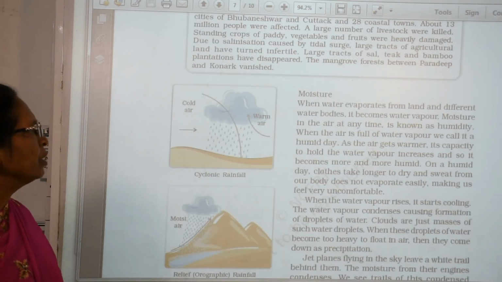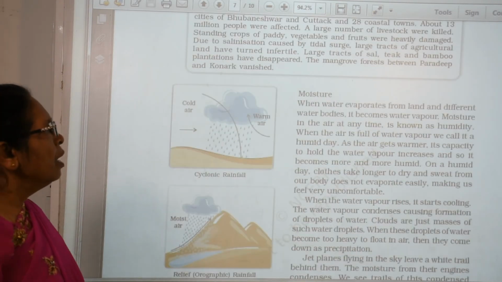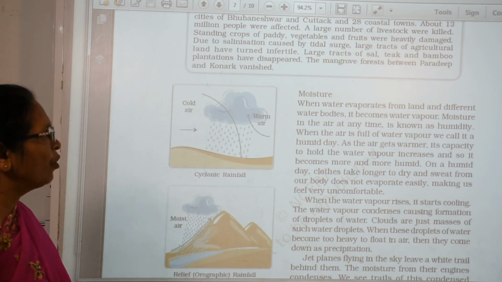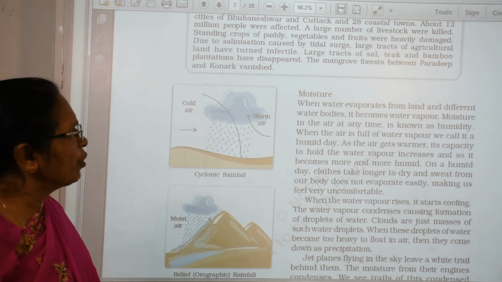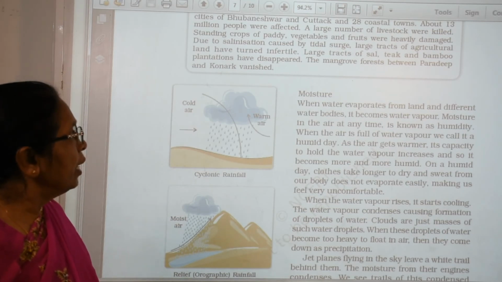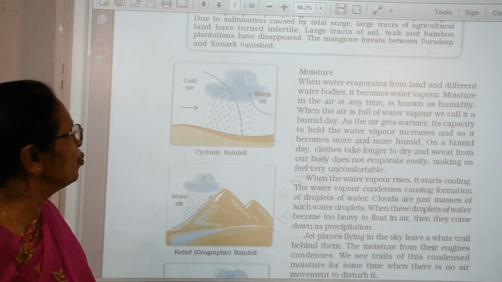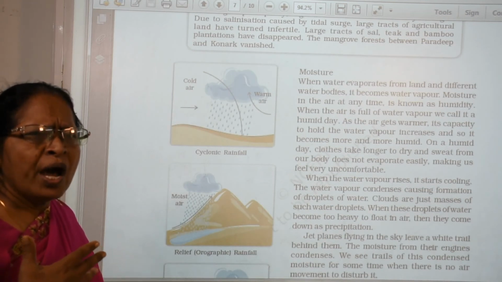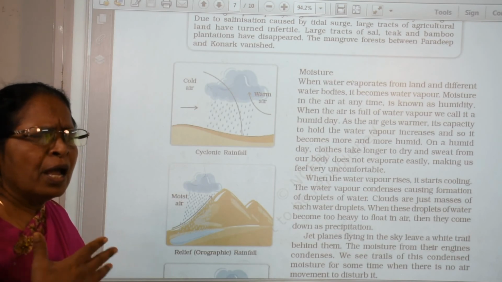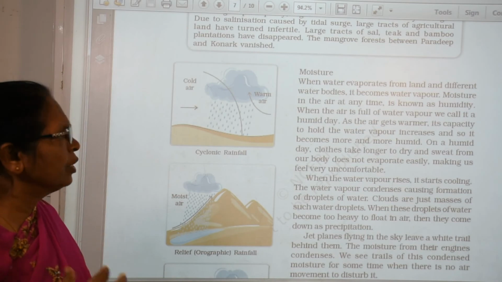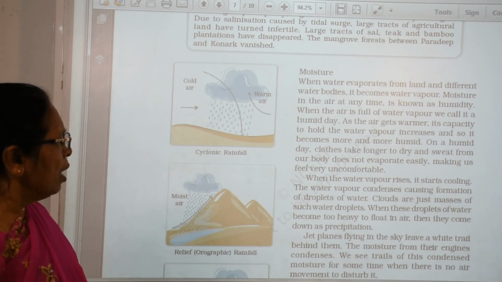Now the moisture. When water evaporates from the land and different water bodies, it becomes water vapor. Moisture in the air at any time is known as humidity. Sometimes, children, we feel uncomfortable and sticky on our body, that is humidity.